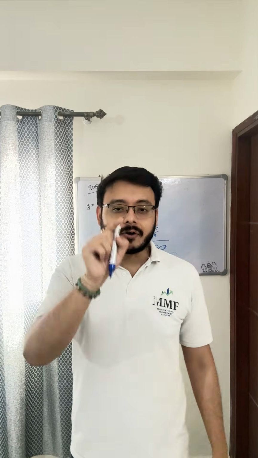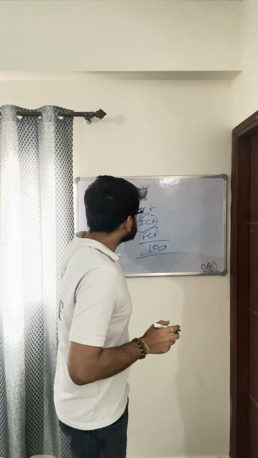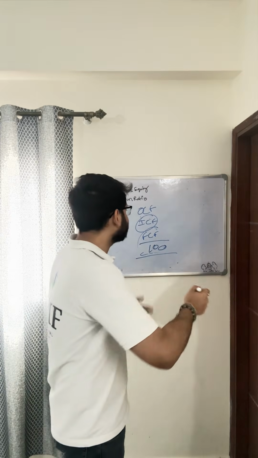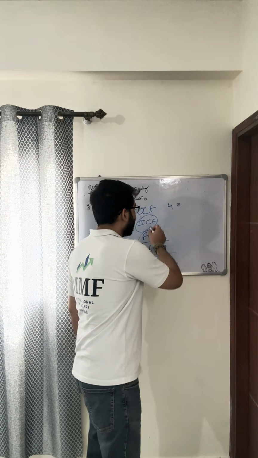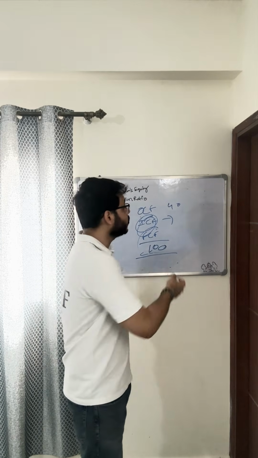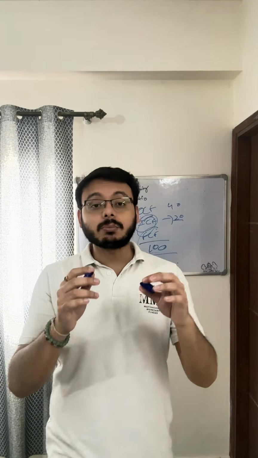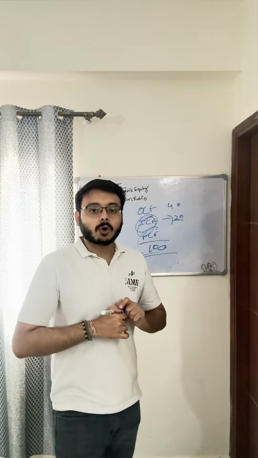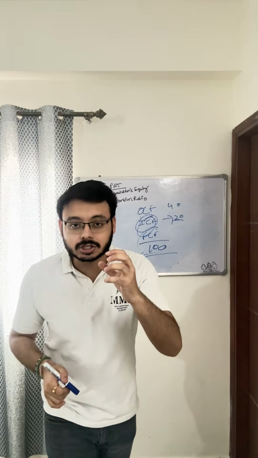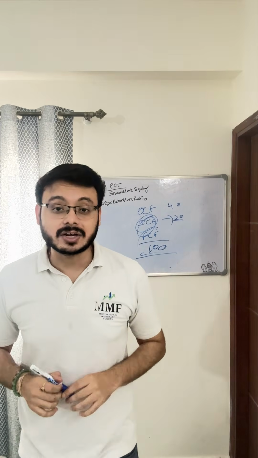The only number that you have to focus upon is the cash flow from operating activities. For example, if the business generates a cash flow from operating activities of 40 crores, and the investment expenditure, that is the capex the company wants to make, is 20 crores, it's very important to compare the cash flow from operating activities and the quantum of capex the company wants to do. If the quantum of capex is less, it clearly shows that the company is able to fund its capex by the cash flow from operating activities.